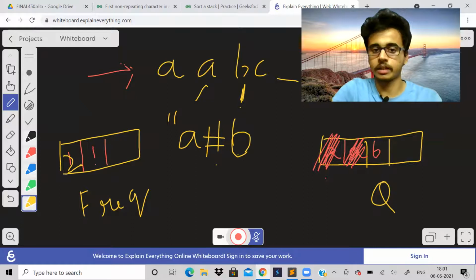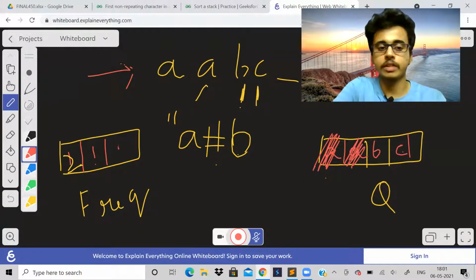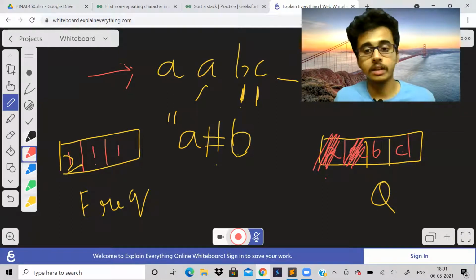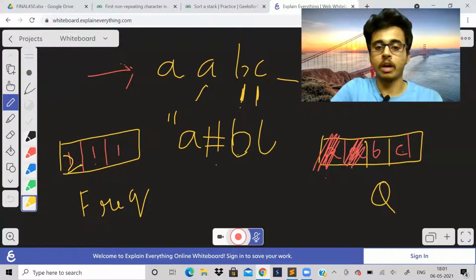string like this. Now when C comes, the frequency of C will become 1, but B is the front character. Front character frequency is equal to 1. That means it is still the first non-repeating character, and hence our final answer will be this.